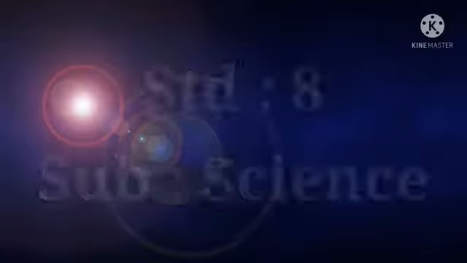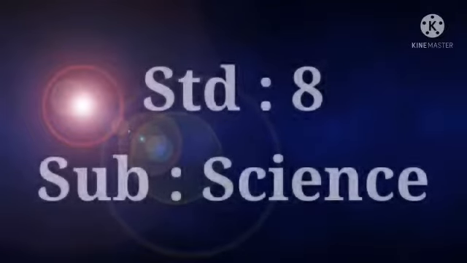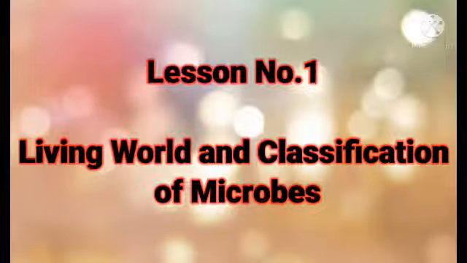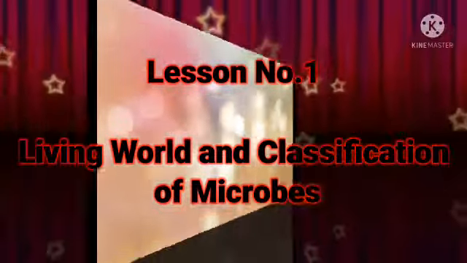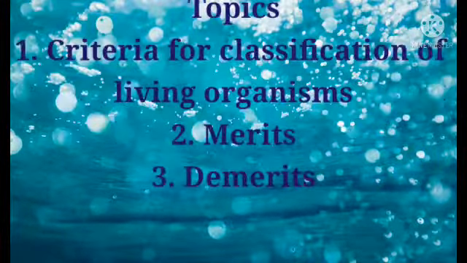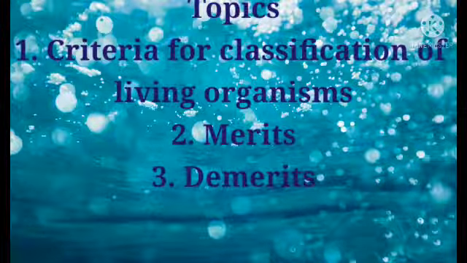Standard 8, Subject Science. Lesson number 1, Living World and Classification of Microbes. So let's see the topics which we are going to cover in this slide. The first one is criteria for classification of living organism. Second one is merits of classification of living organism, and the third one is demerits of classification of living organism. So let's begin with the first topic.